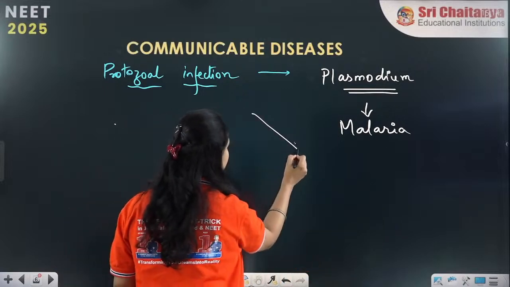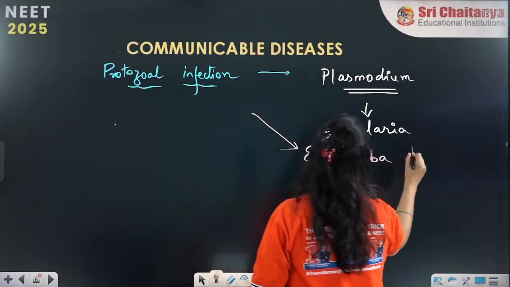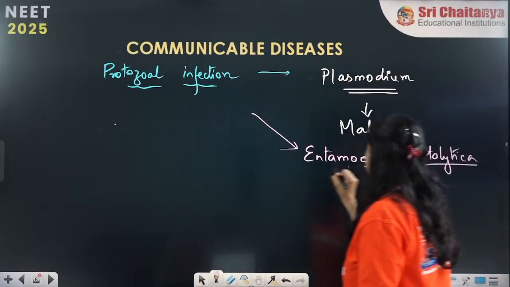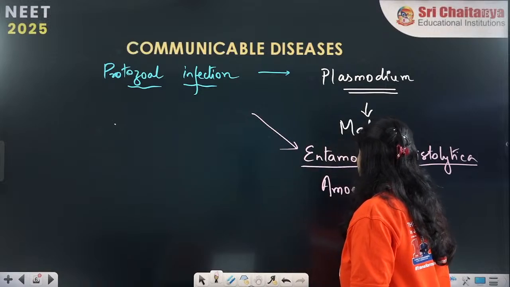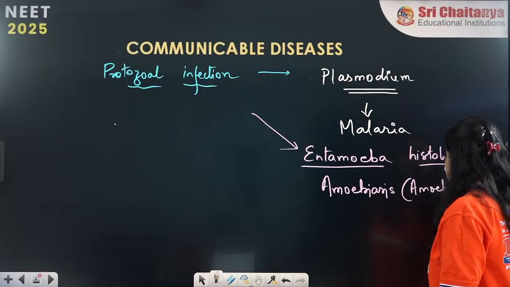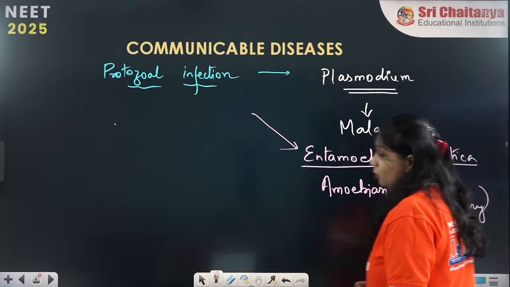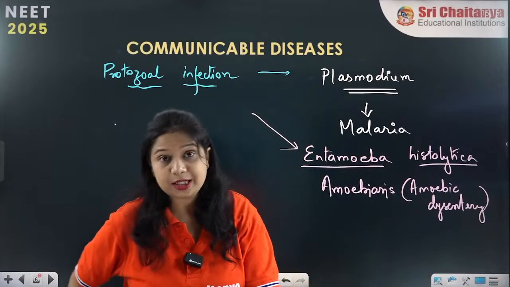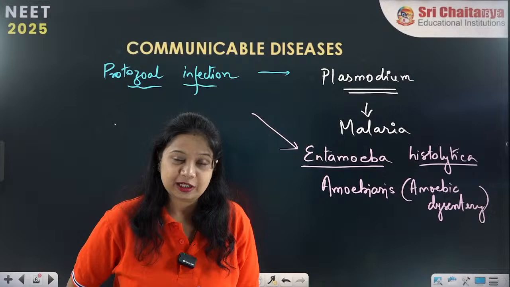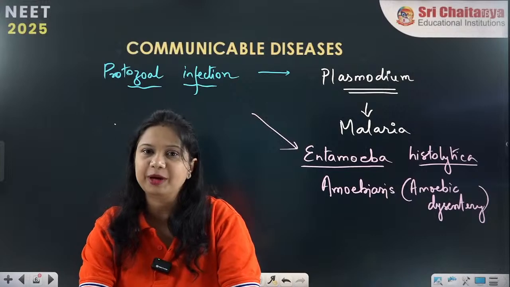Another example is Entamoeba histolytica. This is the full name of the protozoa which causes the condition called amoebiasis, or in certain conditions amoebic dysentery. This is a condition where excess stool passage occurs along with blood and mucus. That is called dysentery. The causative agent of dysentery is a type of protozoa, Entamoeba histolytica.